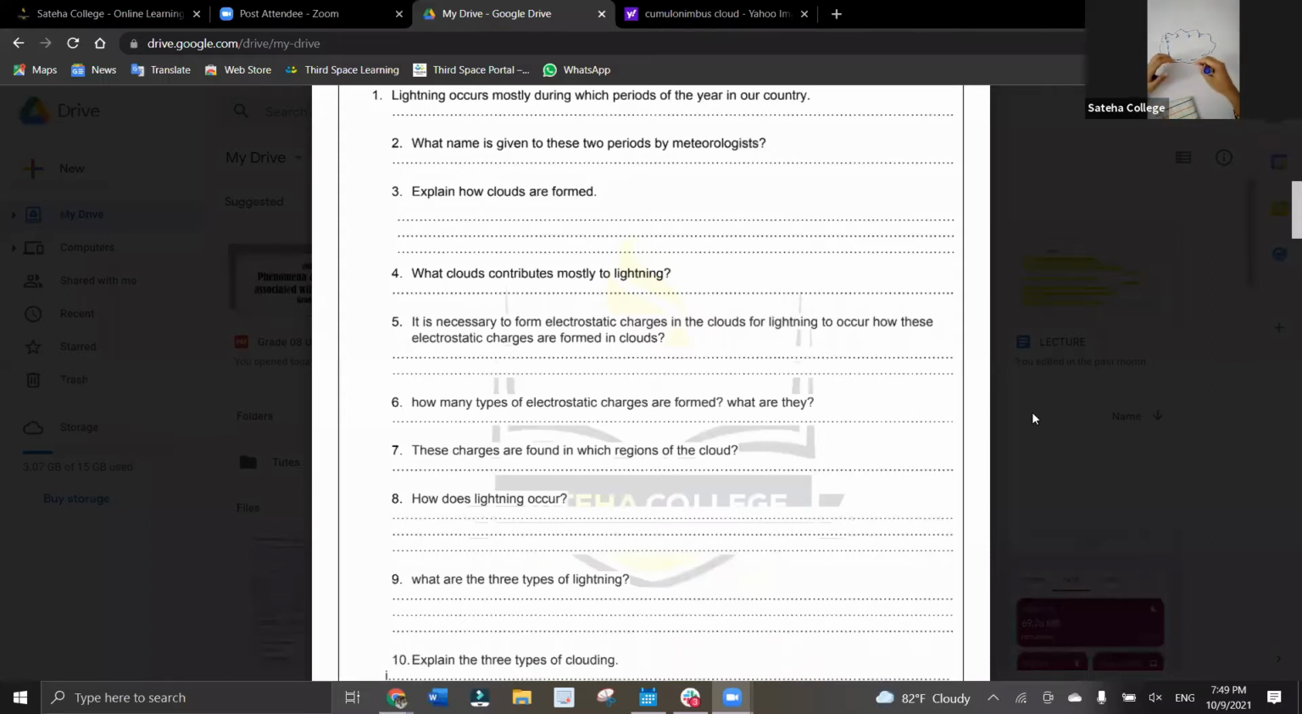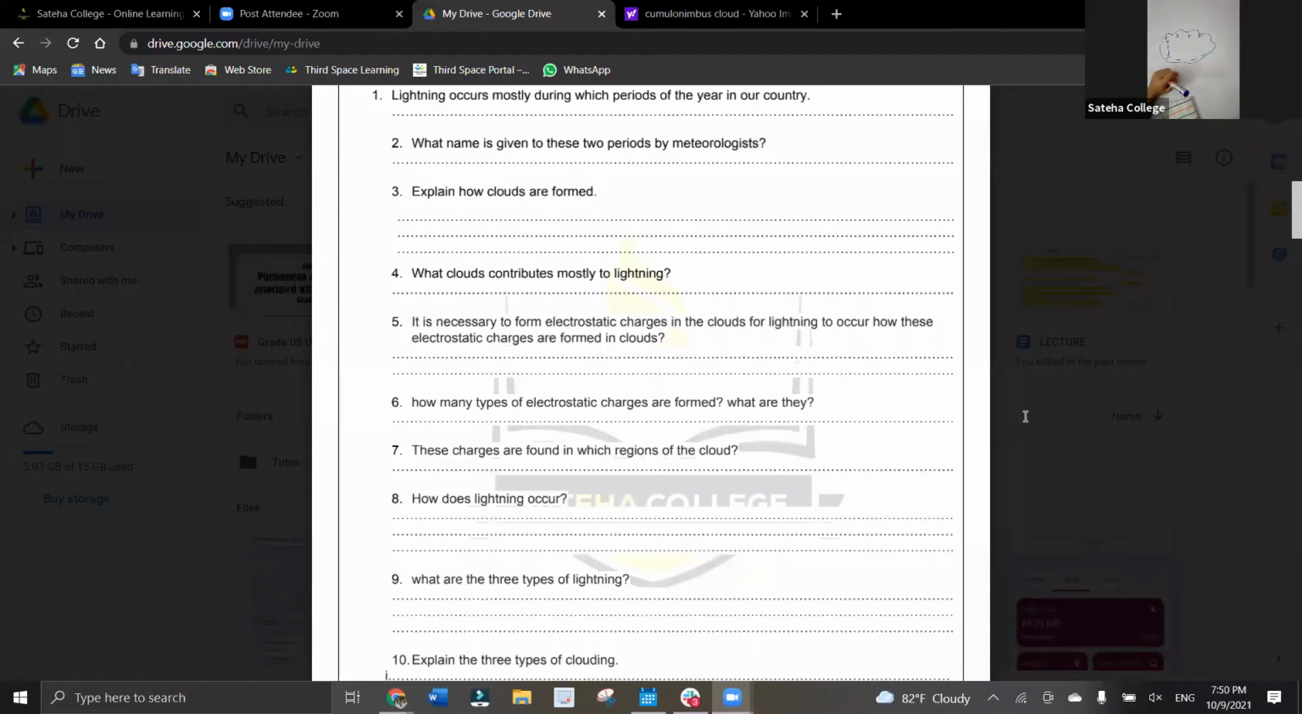So you can just say the jump of electric charges, or you can say the electric discharge occurs from the clouds. That phenomenon you call lightning, right?